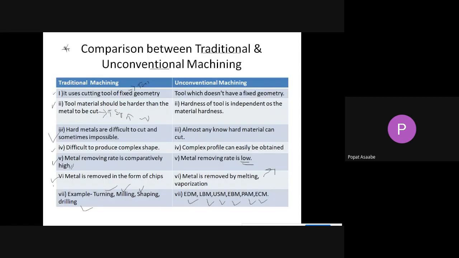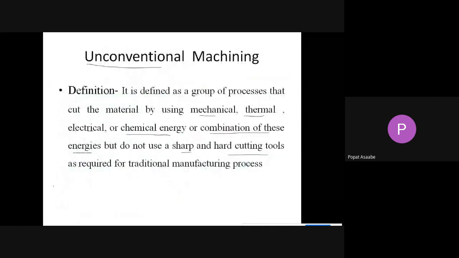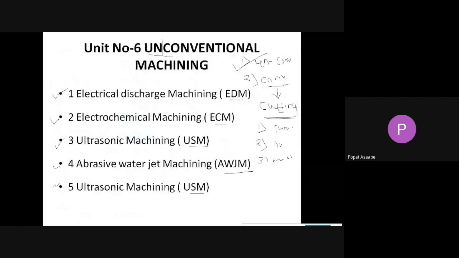Understood? Does anybody have any problem? Please tell me whether you have understood the basic introduction regarding the unconventional machining process. Yes, sir. Yes, sir. Understood.